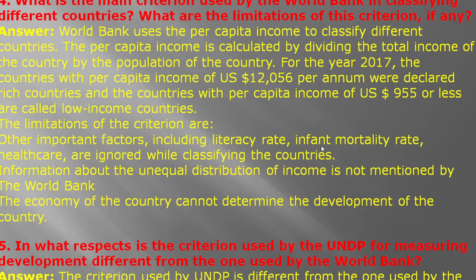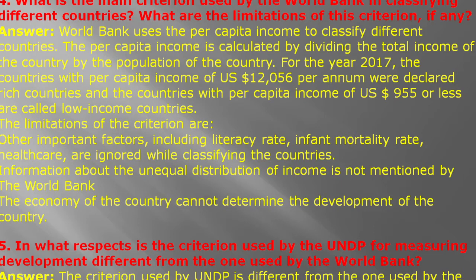What is the main criterion used by the World Bank in classifying different countries? What are the limitations of this criterion, if any? The World Bank used per capita income to classify different countries. The per capita income is calculated by dividing the total income of the country by the population of the country. For the year 2017, the countries with per capita income of US $12,056 per annum or more were declared rich countries, and the countries with per capita income of US $955 or less are called low income countries.